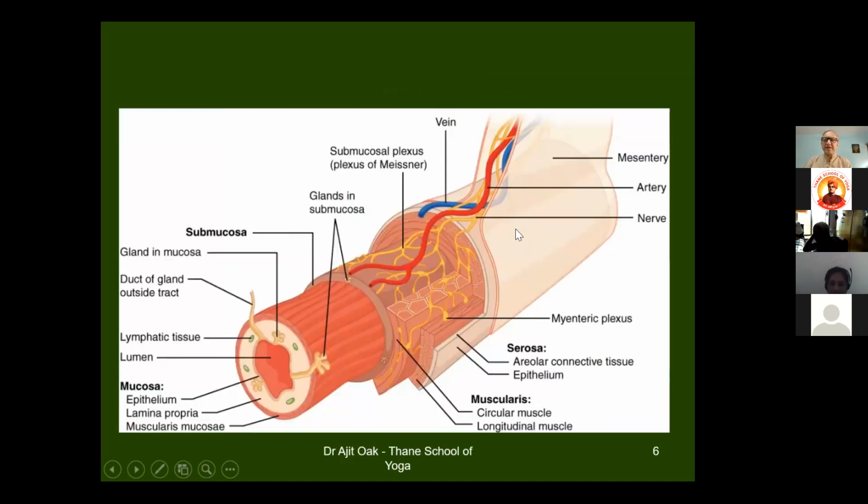ये ट्यूब है called as GI system. ये कट की हुई है. There are different layers of that tube. You will find that blood vessels are also going to the tubes. Because why blood vessels are going to the tubes?